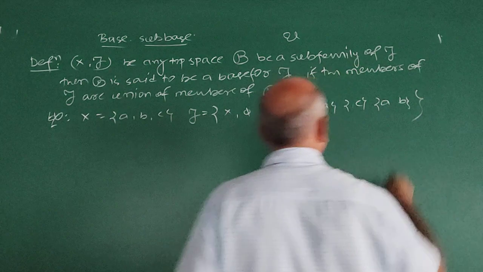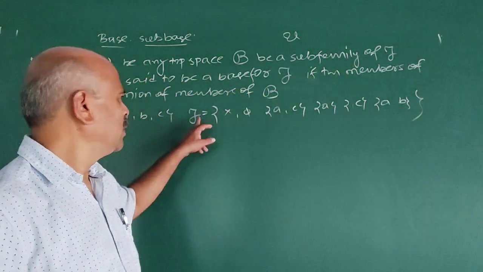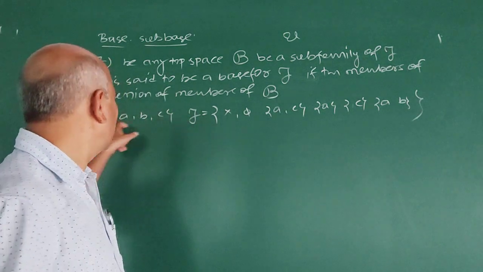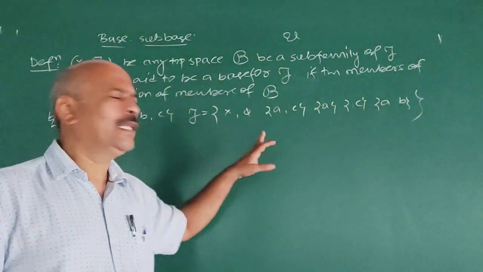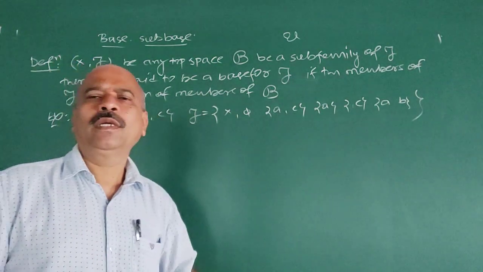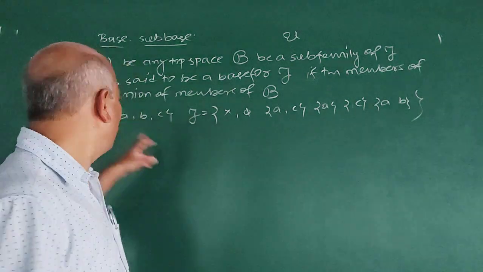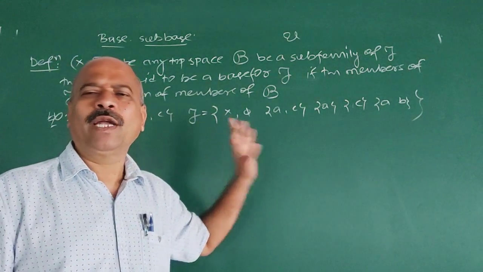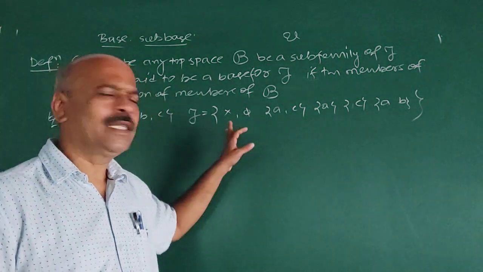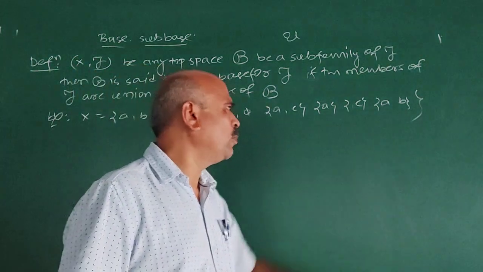You verify this τ is clearly a topology on X. What is τ? A collection of subsets of X, and τ is one topology. You know that there are many topologies on a set having more than two elements. If X has a, b, c, three elements, if you write all the topologies, you will get 2^3 topologies, which you can verify. Now, this is one topology here.